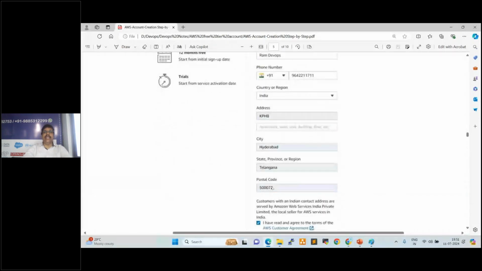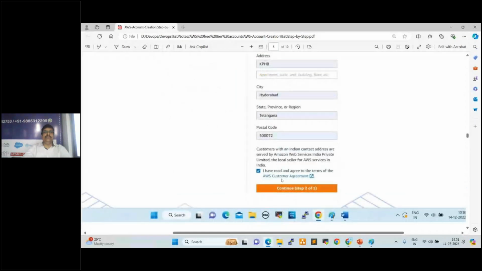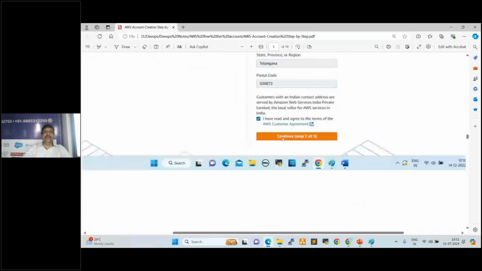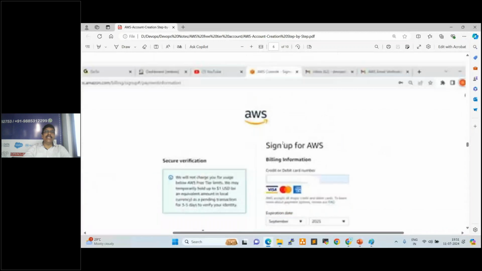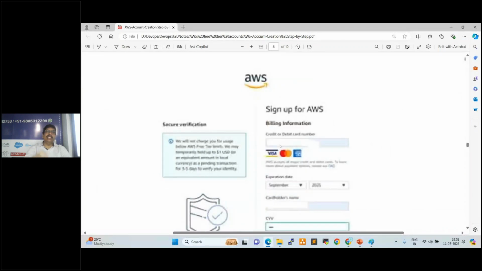Check this, I have read and agree. Click on continue. Once you click on continue, it will ask you to provide your bank information, either credit card or debit card information, right? So you need to provide the 16-digit number here. Credit card or debit card from SBI, HDFC, ICICI, Citibank, Axis Bank, okay? Syndicate Bank, Andhra Bank, Canara Bank, this will not be allowed, okay? And even SBI card, RuPay card will not be allowed. You can give MasterCard or Visa card.